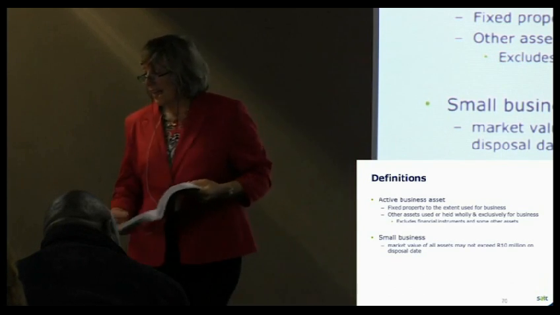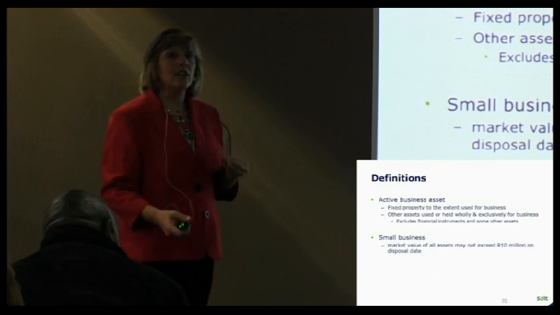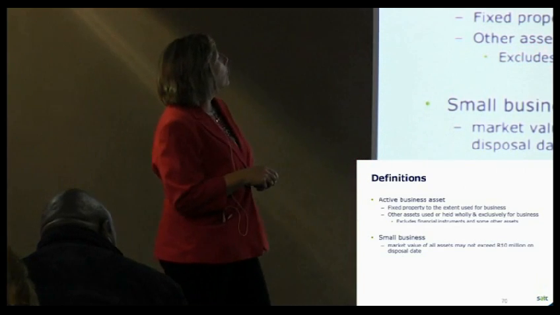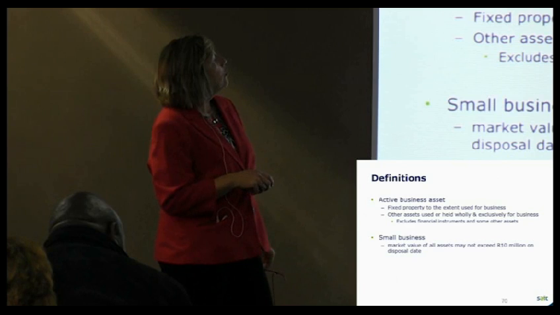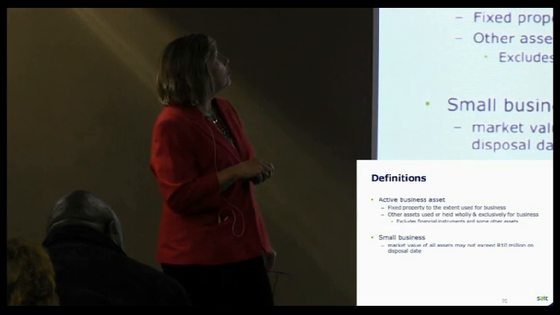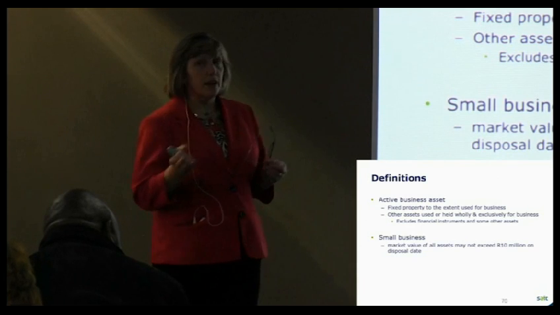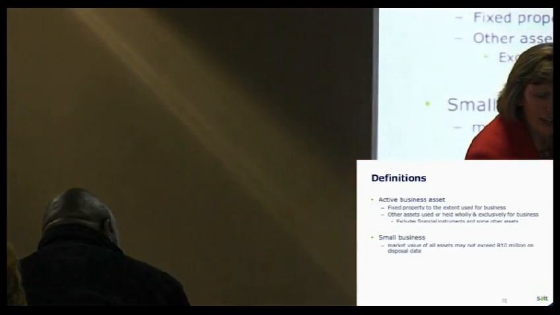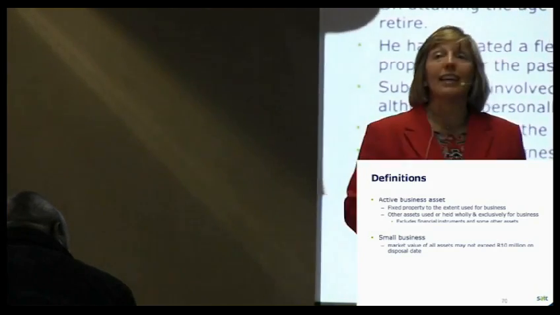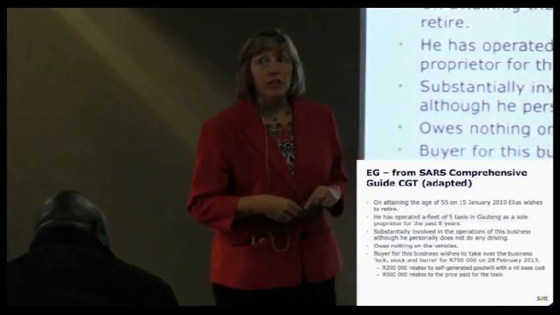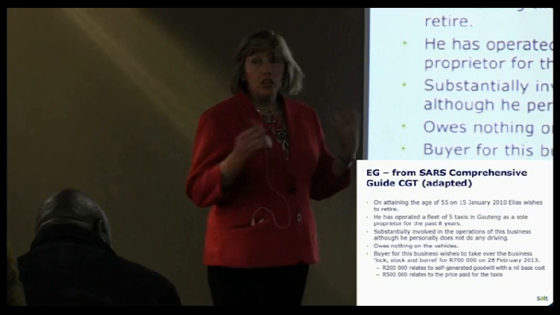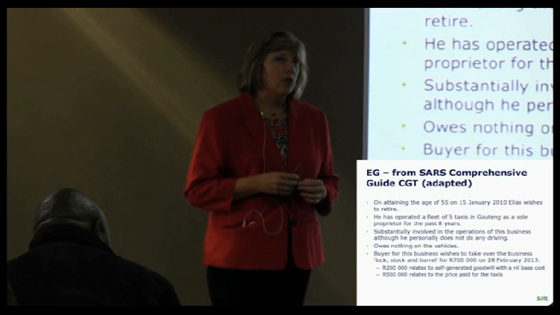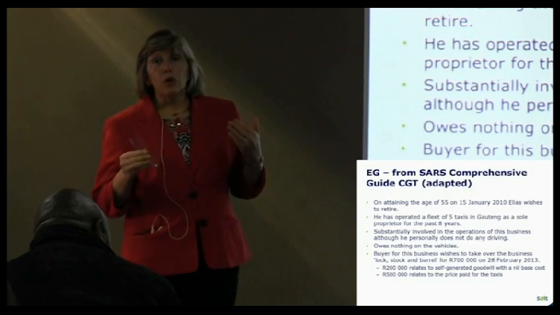So again, it gets a little bit technical there. If you've got motor vehicles, stock, furniture and fittings, etc., those assets will only count as active business assets if they're used wholly and exclusively. Immovable property, to the extent used for business purposes, and it excludes financial instruments, etc., and the 10 million rand on the small business. So it is quite a useful exclusion. The 1.8 million is quite generous. Unfortunately, it hasn't been increased for a couple of years, but it is quite a generous exclusion. Of course, quite nice if you'd otherwise have to pay tax on the taxable value of that 1.8 million. And so it is worth having a look at.